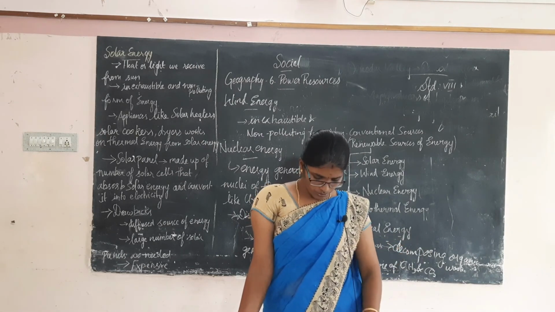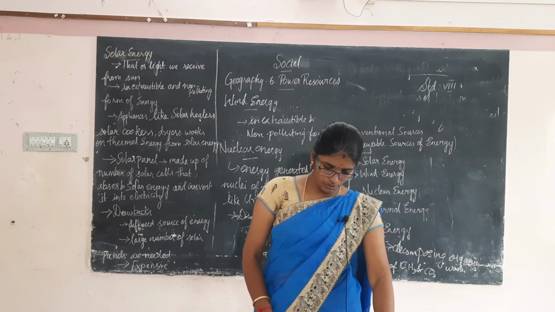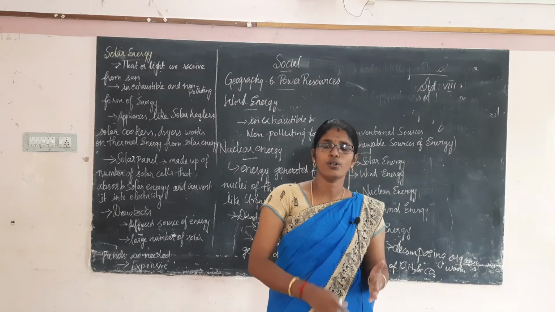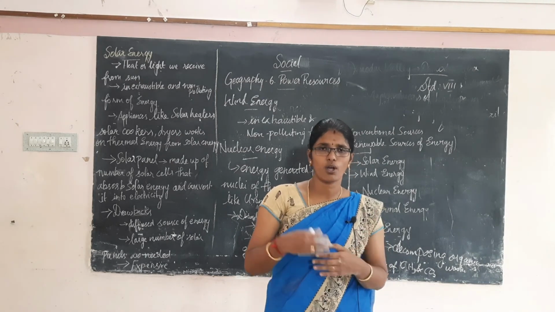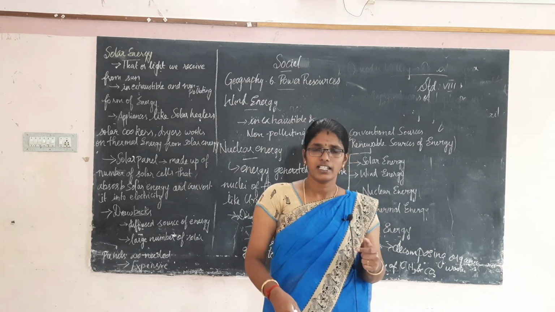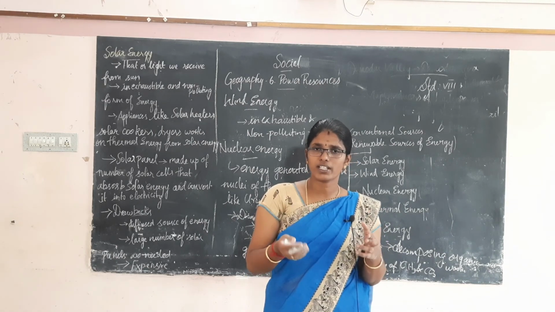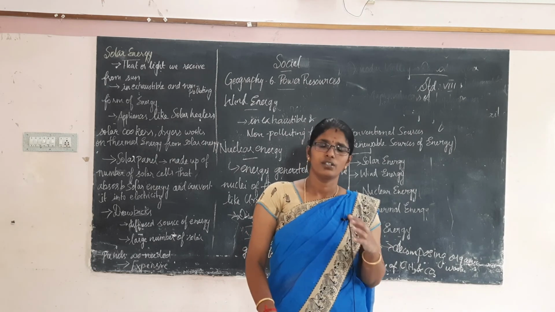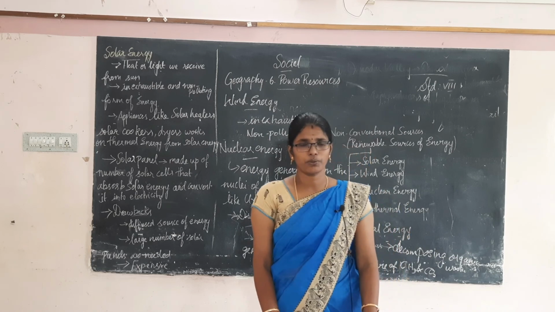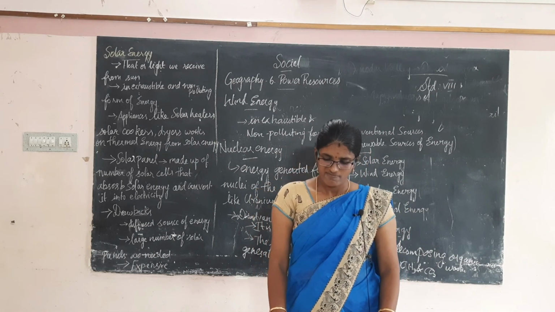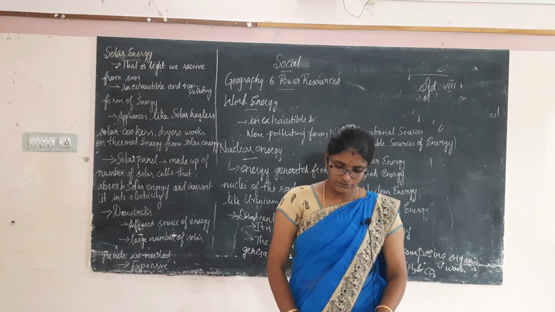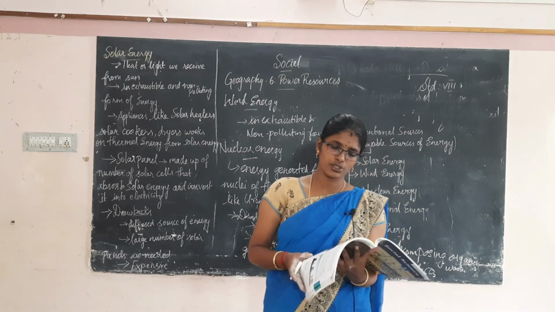Then what we have to know? That's all. You have to read the lesson once again and know what the conventional and non-conventional sources of energy are, what important dams we have seen in this lesson, and what important power plants we have seen. You have to note it down. We will see the remaining question answers later. Other activities you have to do on your own.